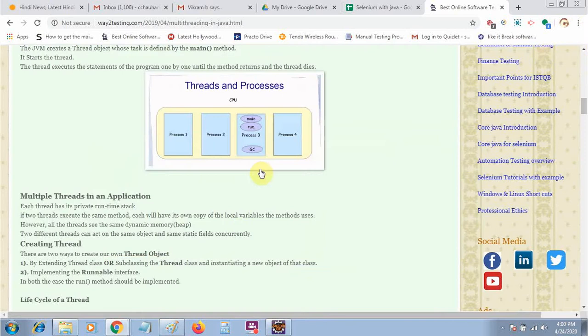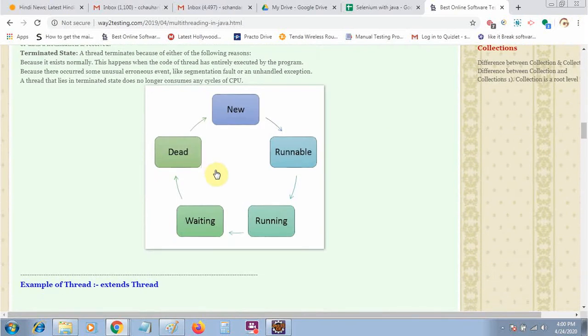There is also the thread life cycle. Initially a thread will be in the new state, then it will become runnable, meaning it is not running, but it has reached a state where it can easily run. Then it will be running. Then it will wait for resources. Then it will be dead. So this is a simple cycle of the thread.